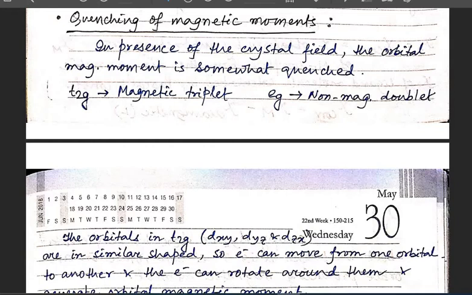In presence of the crystal field, the orbital magnetic moment is somewhat quenched. We know about the crystal field splitting, and we know the t2g and the eg. t2g is known as the magnetic triplet and eg is known as the non-magnetic doublet energy states.